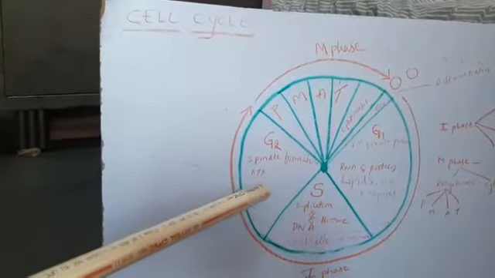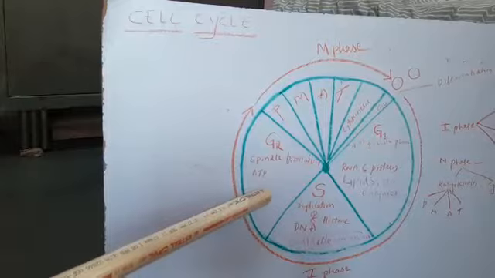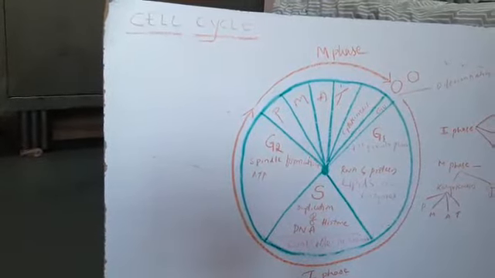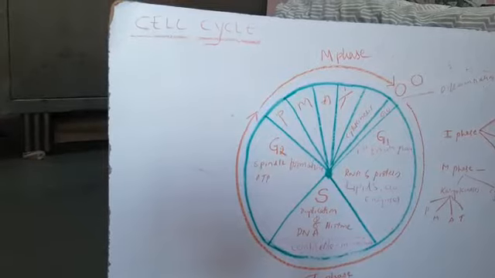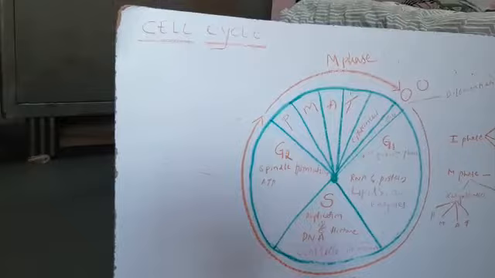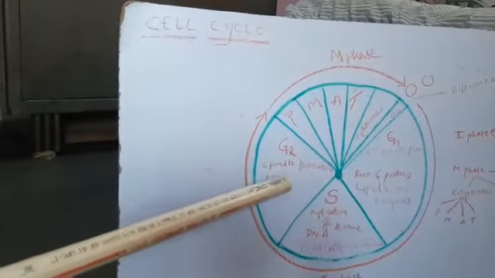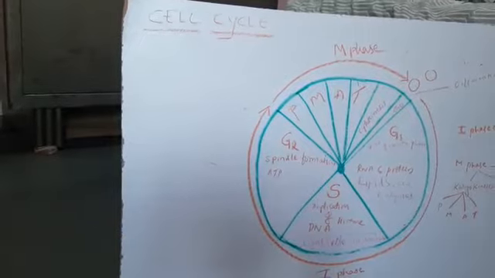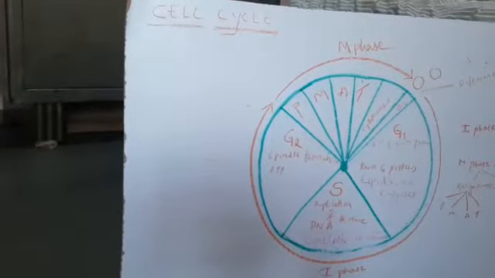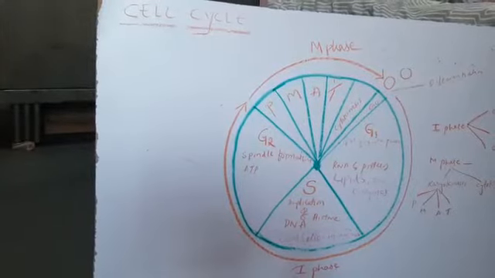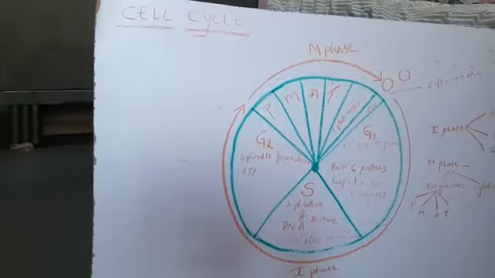Later on, in G2 phase, the second growth phase, spindle fiber formation takes place. This spindle fiber is required for dragging the chromosomes towards the opposite poles during anaphase. So spindle formation takes place, and ATP synthesis. You know that adenosine triphosphate is considered the energy currency of the cell. So these are required for carrying out different processes.